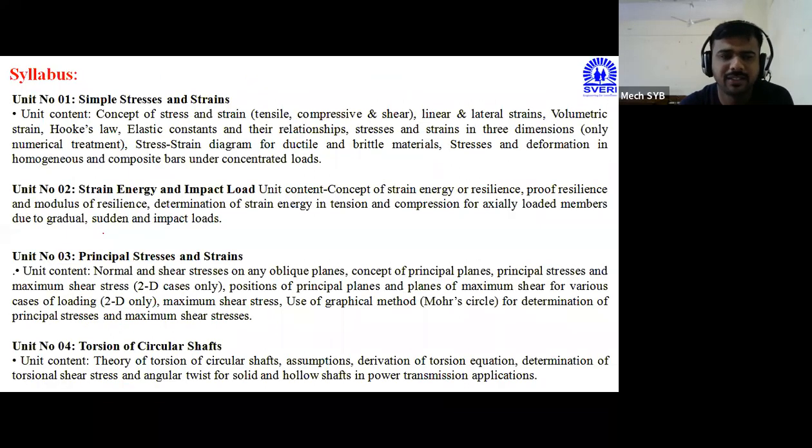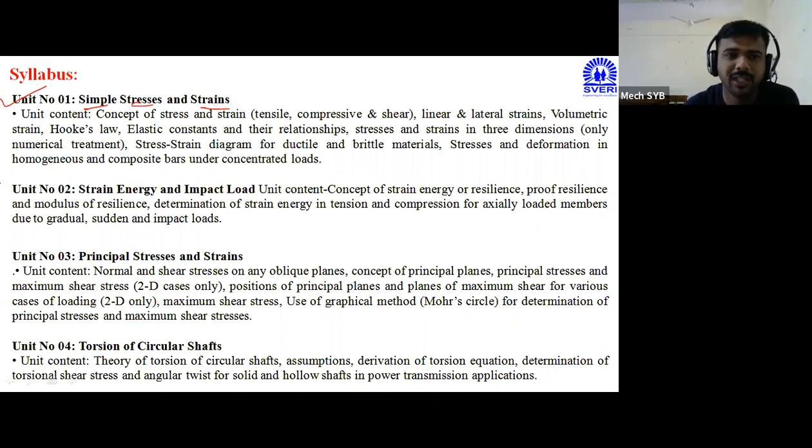This is the actual syllabus. In yesterday's lecture also we discussed it, with a little bit of introduction to each and every chapter. Chapter number 1 is a very simple and very basic chapter. Without understanding chapter number 1, the basic concepts of stresses and strain, it is very difficult to understand the remaining 7 chapters. Whatever basic concepts are related to strength of material or mechanics of material, all the basic definitions, basic formulas and standard procedures, we are going to study in chapter number 1, that is, simple stress and strain. Based on this, the remaining 7 chapters are there.